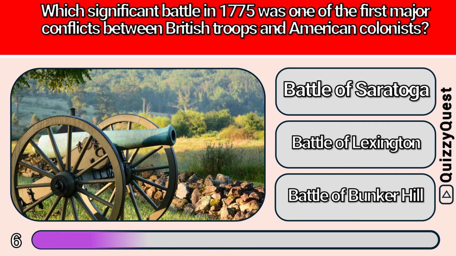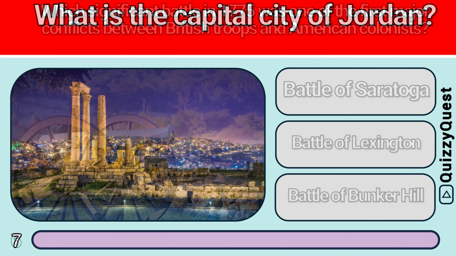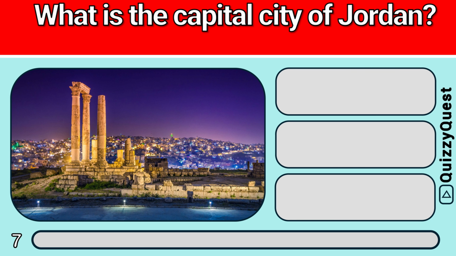Is it A. Battle of Saratoga, B. Battle of Lexington, or C. Battle of Bunker Hill? It is C. Battle of Bunker Hill. What is the capital city of Jordan?